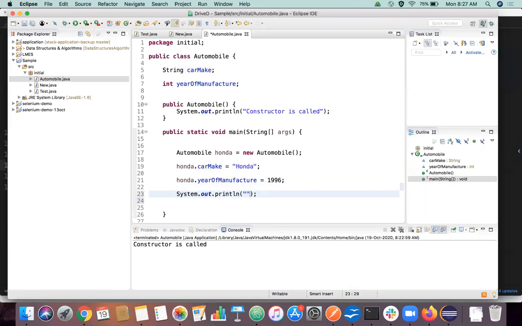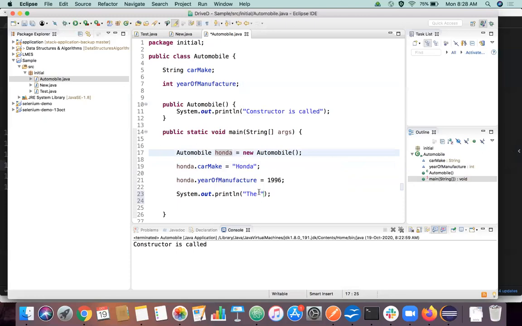Yes. So I'm just going to print in console. So are you declaring value here? Honda dot car make equal to Honda. Yes, I'm declaring the value here only in line number 19 and 21, not elsewhere. So once the execution comes to this line, only then will the value of Honda be assigned to this particular object. This Honda object is what? It is of the type of class Automobile, right? Automobile has two variables, one of string car make, one of integer year of manufacture. We are not declaring any values for those two variables. Only at line 19 and 21 we are declaring these values, but we are declaring these values inside what object? Inside the Honda object, right?